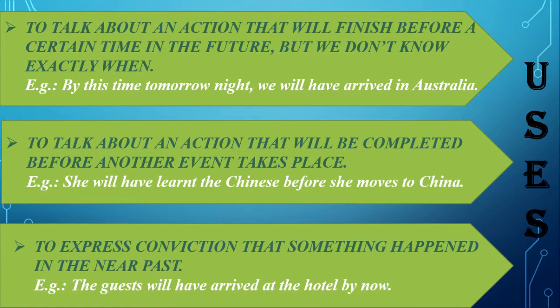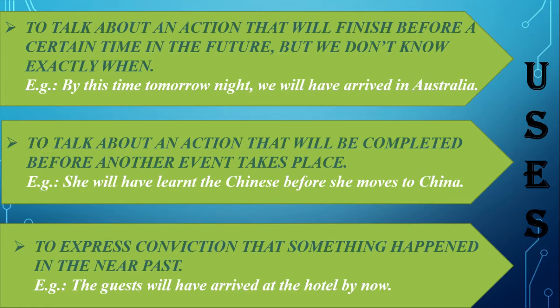Here, from the example itself, it's clear that we can't mention the time exactly, but it will finish before a certain time in the future. So in the example, they will have arrived in Australia by this time tomorrow night. So tomorrow they will arrive there and they are not able to mention the time exactly. So here we are using future perfect tense.